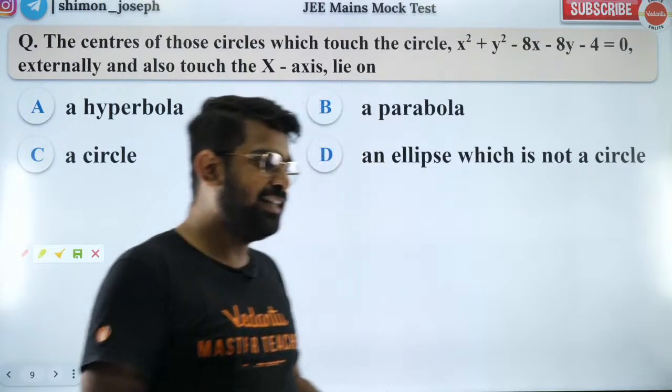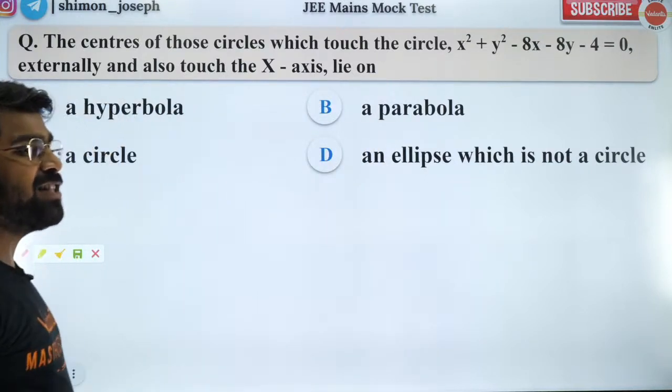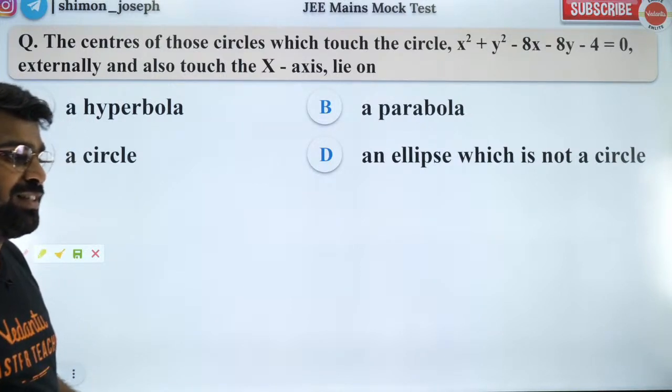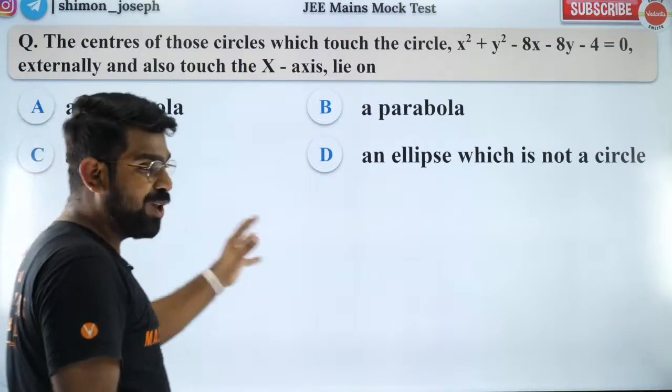Okay, great. So people, shall we get started? The answer is circle. No, it is not a circle. It's a very good question. Okay, everybody try to solve it.